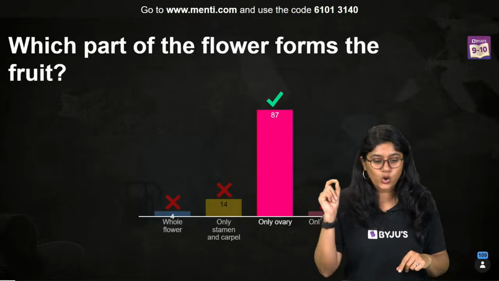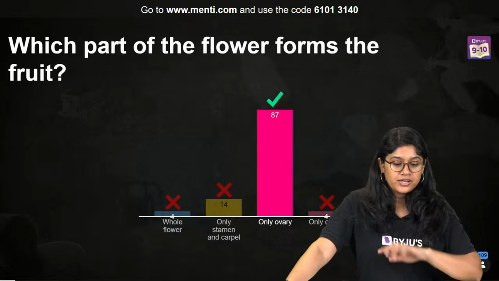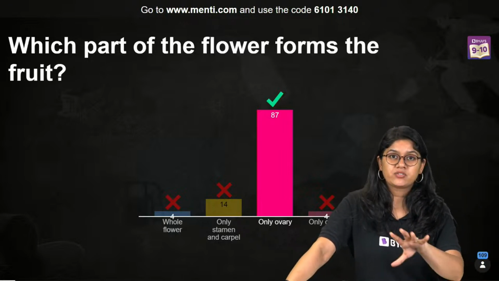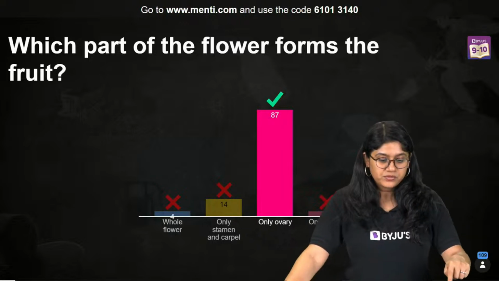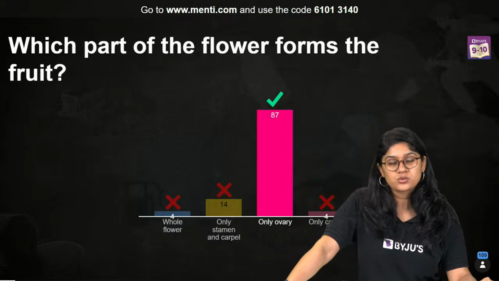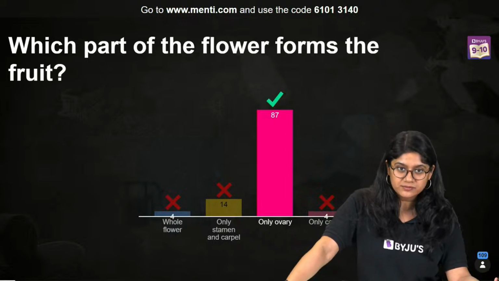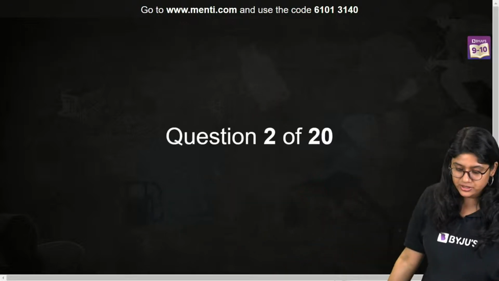C. Very good. Only ovary. And 87 of you have voted for the correct answer. So, the flower, after the reproduction is done, the ovary will turn into the fruit, and the ovules will turn into the seeds, right? Good.